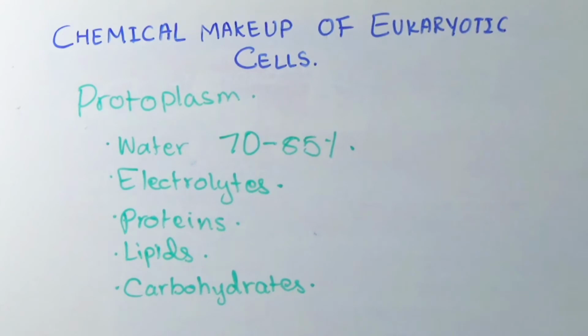The next one is electrolytes. Electrolytes, in here we're talking mainly about the ions, and specifically about the intracellular ions. So what are the most important intracellular ions?